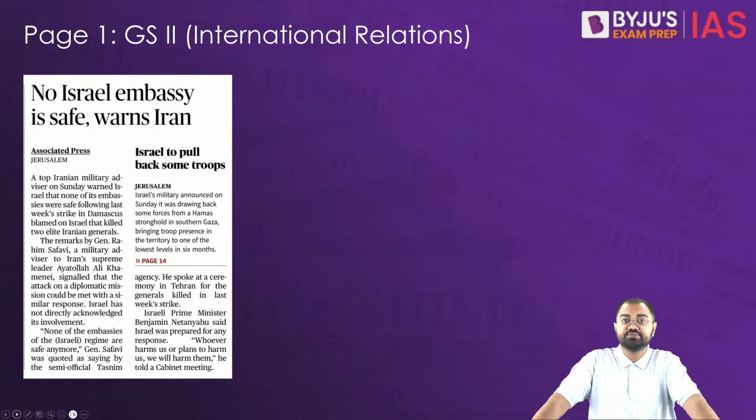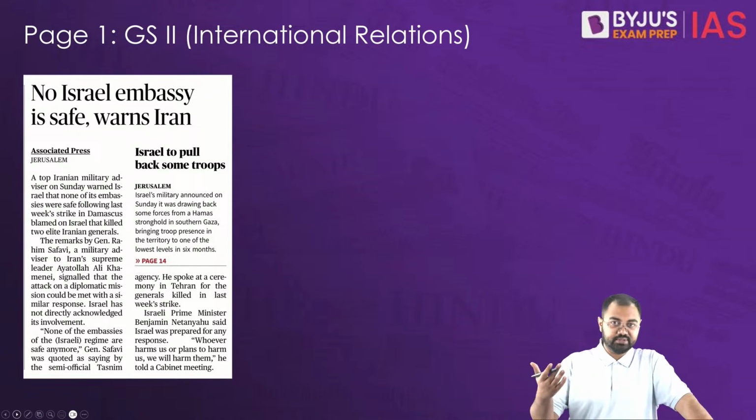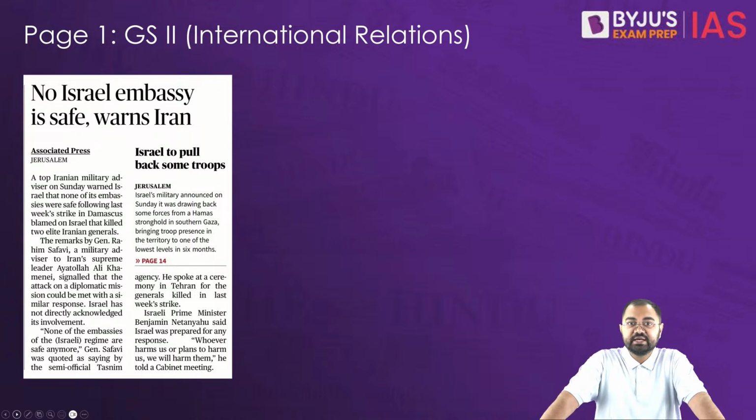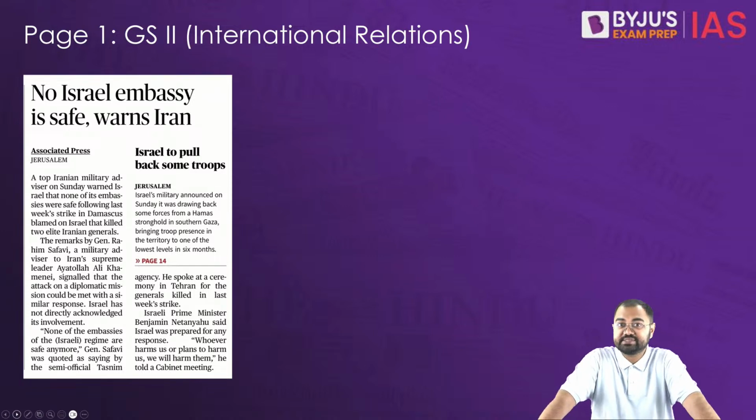Now in this context, what we have basically seen is that this is an ongoing problem for the last couple of weeks. In this particular scenario, we saw that General Rahim Safavi, an Iranian military advisor, issued a warning to Israel stating that its embassies are no longer safe, in response to the attack that happened in Damascus. The statement suggested that there is a possible retaliation that can be taken by Iran.